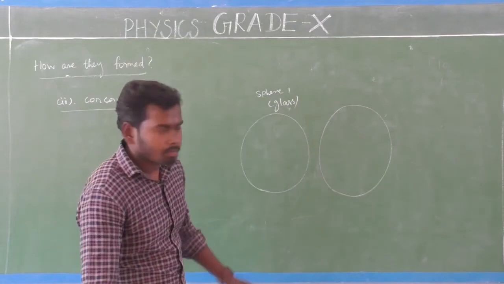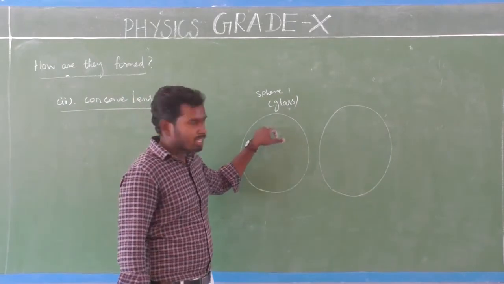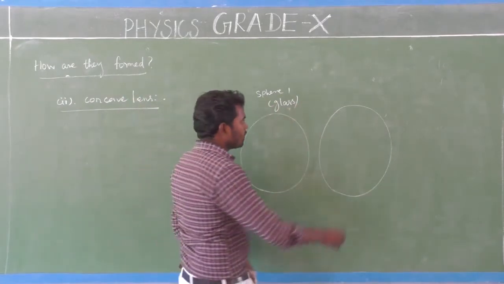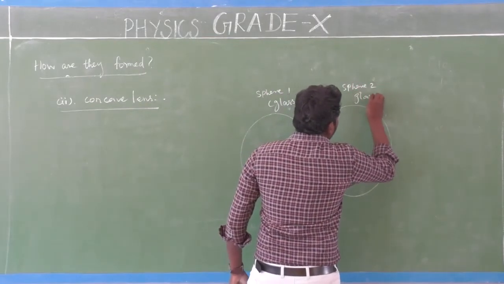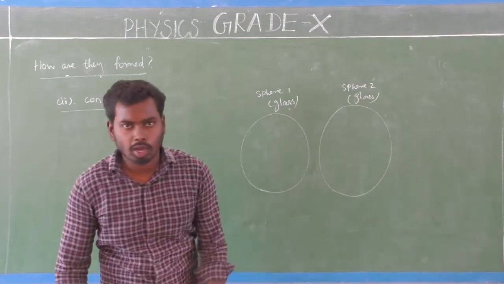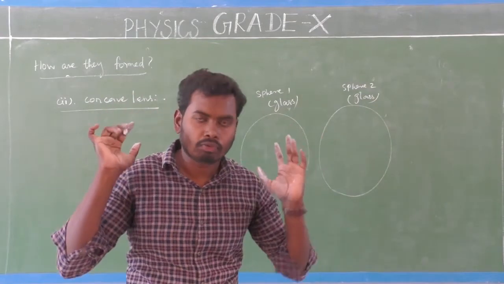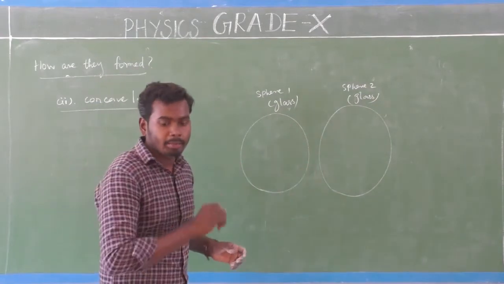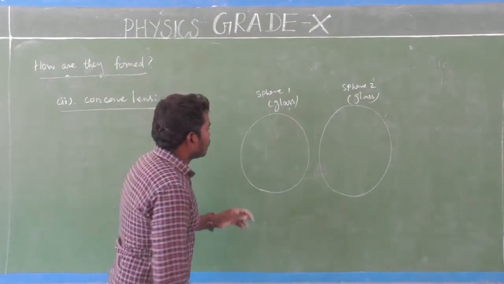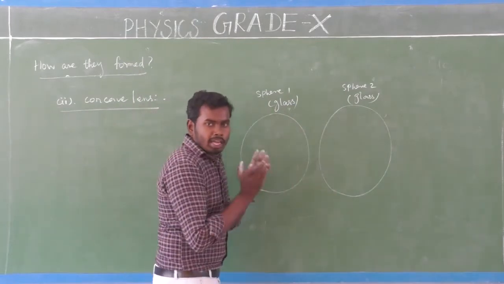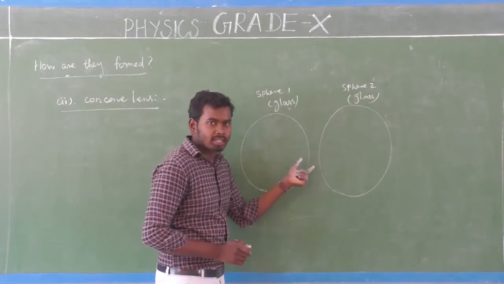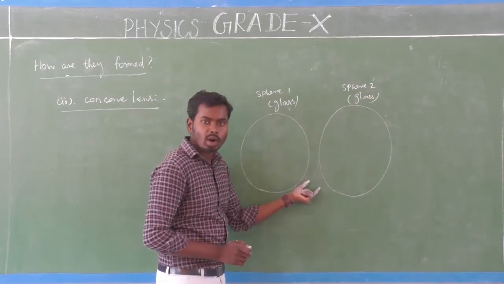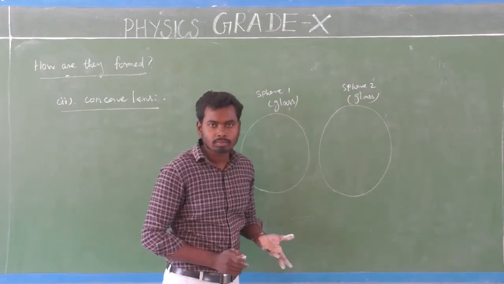Okay, consider sphere 1 that is made up of glass. Consider another sphere that is also made up of glass. So we consider two spheres that is made up of glass, isn't it? Look at here, this very important term. If I connect the two spherical surfaces, we can get what? Concave lens.